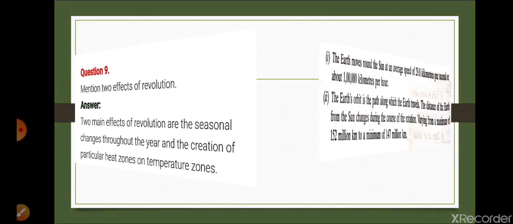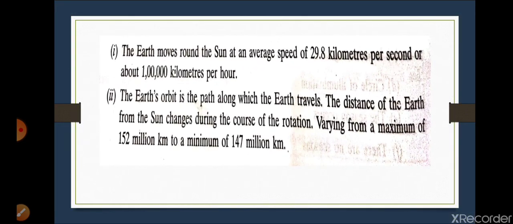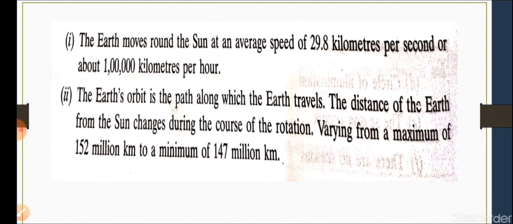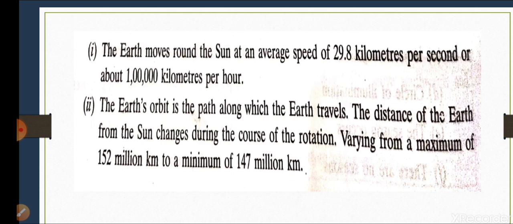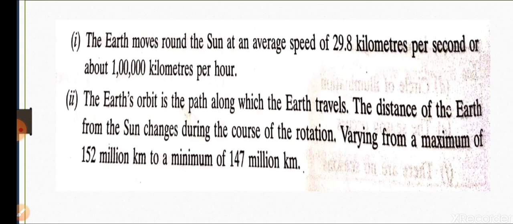Question number 8: state the chief characteristics of revolution of the earth. Here two characteristics are mentioned. First, the average speed is 29.8 km per second. Second, the earth's orbit is the path along which the earth travels. The distance of the earth from the sun changes during the course of revolution, varying from a maximum of 152 million kilometers to a minimum of 147 million kilometers. I hope this answer is clear to you.